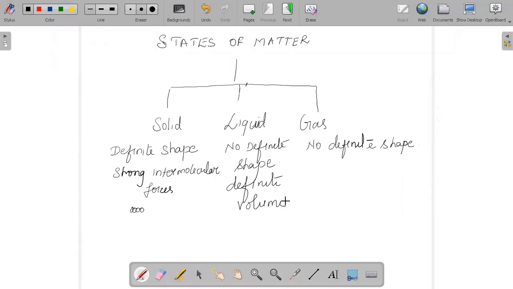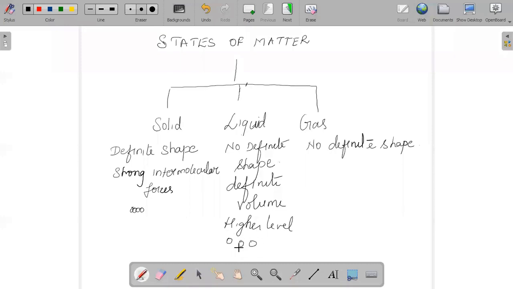The answer is because of the weaker intermolecular force of attraction compared to solids. Since their intermolecular force of attraction is weak, they are able to flow from higher level to lower level. And since there is a weak intermolecular force of attraction, we could conclude that a liquid is compressible due to larger distance between the neighboring molecules.